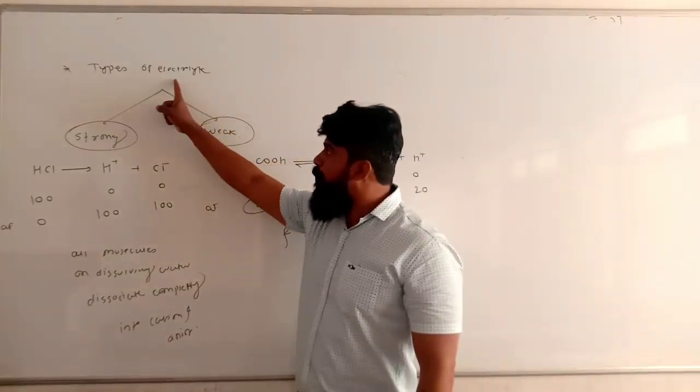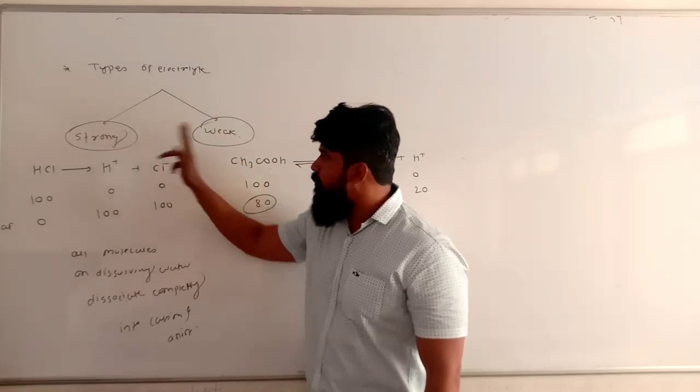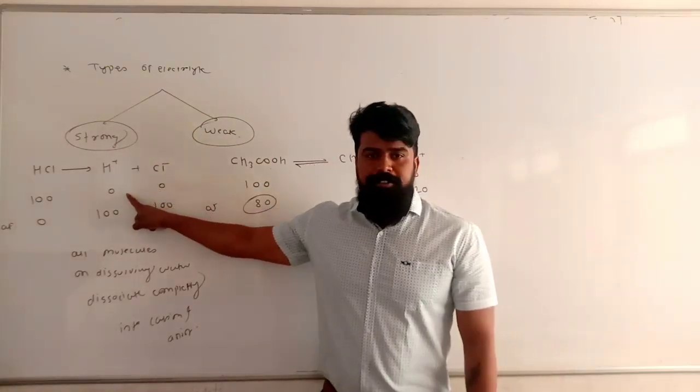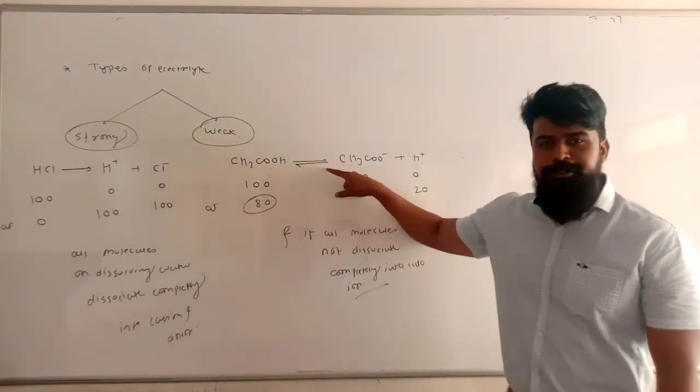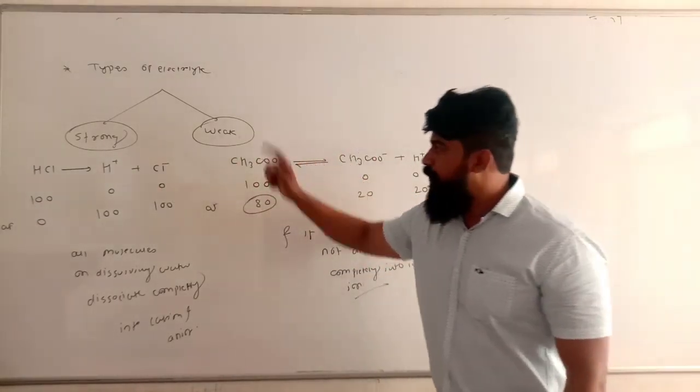So depending on the degree of dissociation, electrolytes are of two types: strong and weak. The substance which dissociates almost completely into its ions is called a strong electrolyte, and a substance which does not dissociate completely into its ions is called a weak electrolyte.